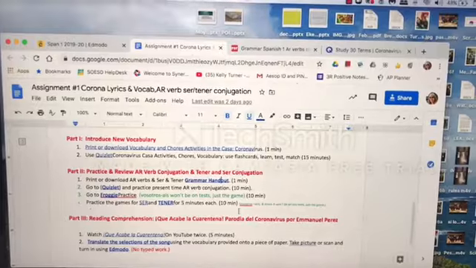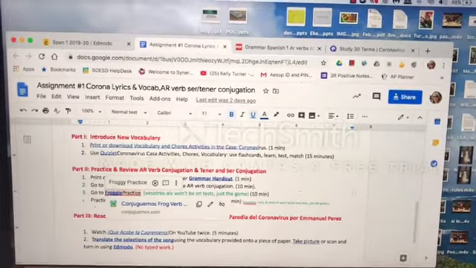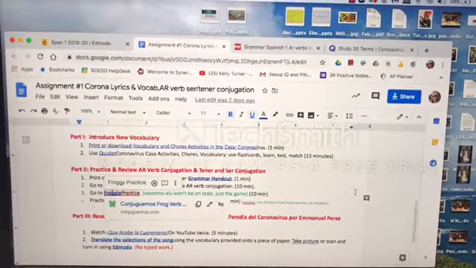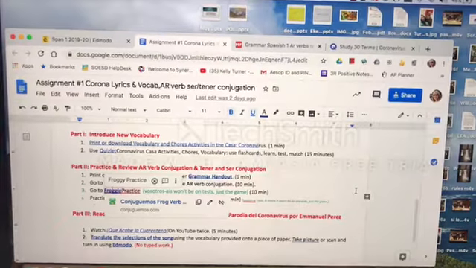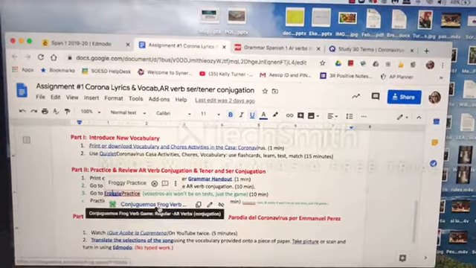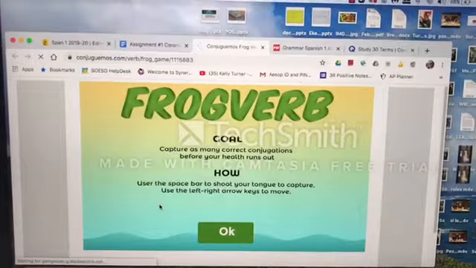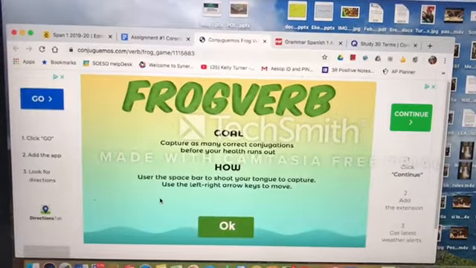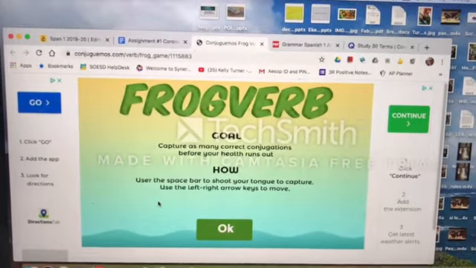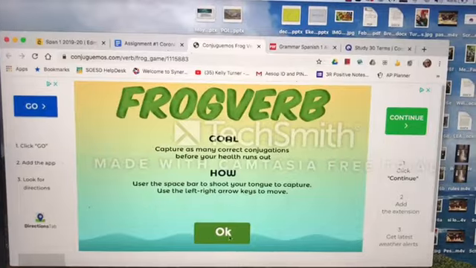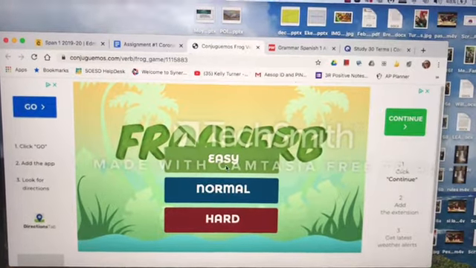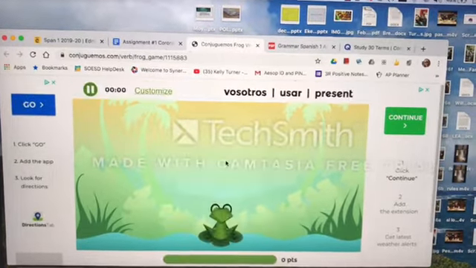Going back, you're then going to practice with the froggy game. It tells you not to worry about the vosotros. The answers are always AIS for this. It won't be on the test, but it's on this little game. I love the froggy game. You use your cursors and your space bar to do it. You can experiment until you get it right. I have to do easy because I don't know how to play.